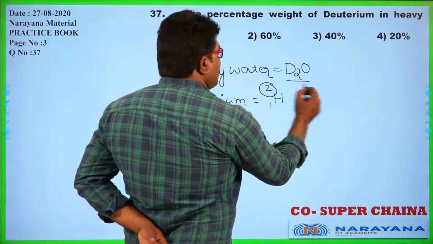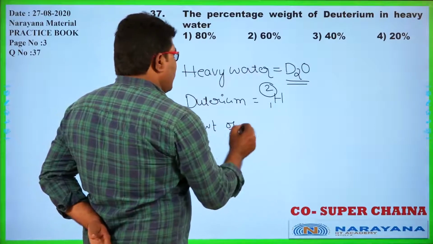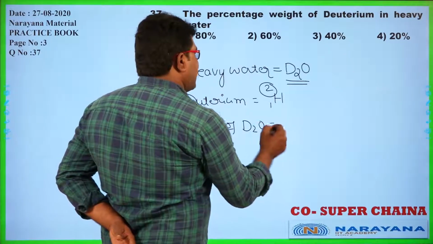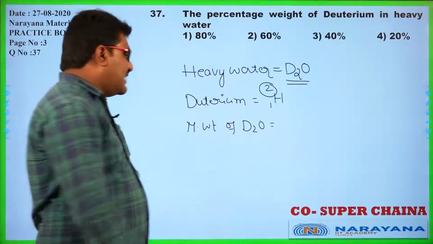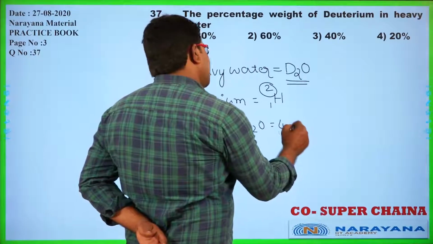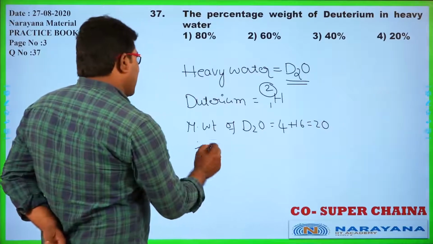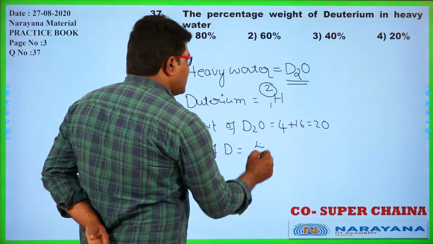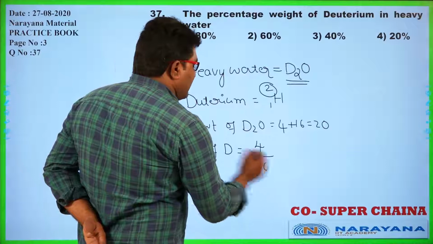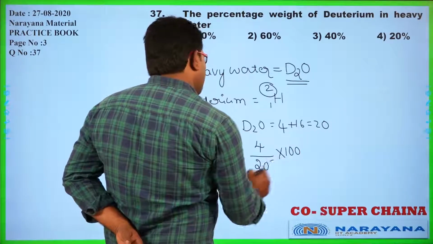In D2O, what is the molecular weight of D2O? Weight of heavy water: the mass number of deuterium is 2, so 2 atoms, 4, plus 16, that is 20. So percentage of deuterium is equal to the weight of deuterium, 4, divided by the total weight of the compound, 20, into 100.